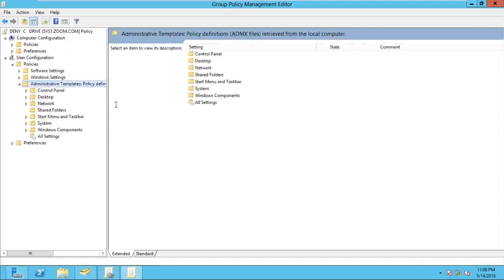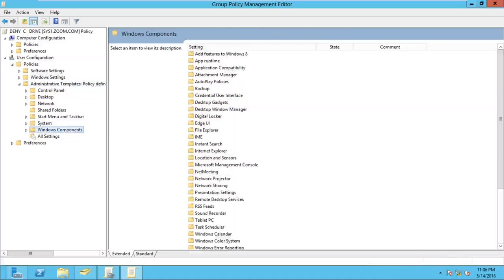Now tell me which container I have to use to restrict the drives. To restrict the drives, we have to use the container Windows components. Once you select Windows components, on the right side you can see how many policies there are. There are a number of policies.